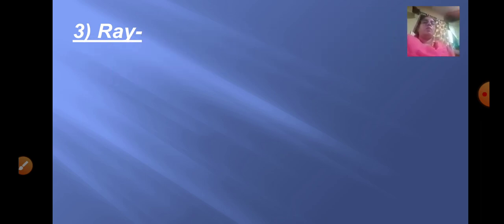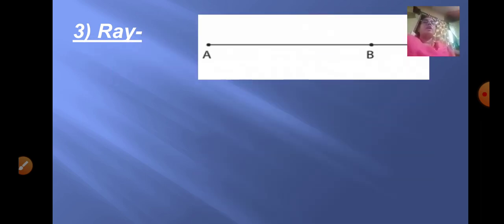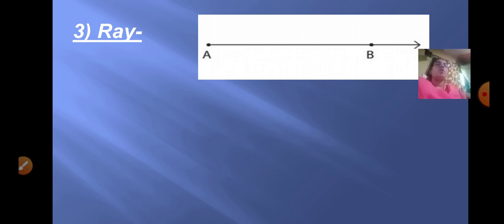Now coming to the third one, that is ray. Now what is a ray? Here a ray has got one endpoint and the other end can be extended indefinitely. So as it is extended, it can be extended indefinitely from the other side, that is from the other end. It cannot be measured, and it has got infinite number of points.